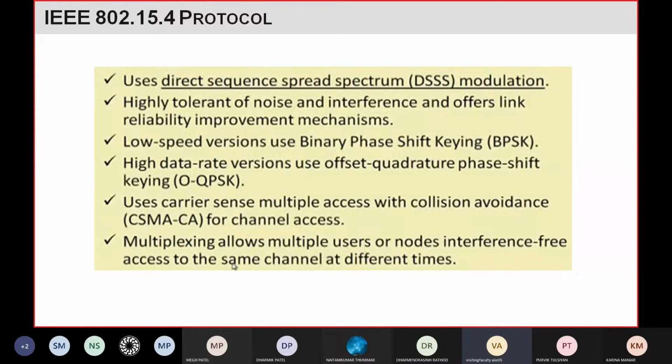Then it is also using a technique called CSMA/CA, which means carrier sense multiple access with collision avoidance, for channel access. Now what is a channel?